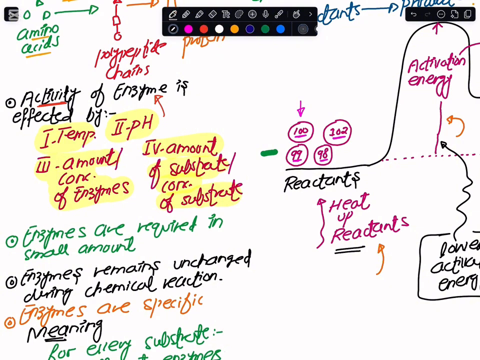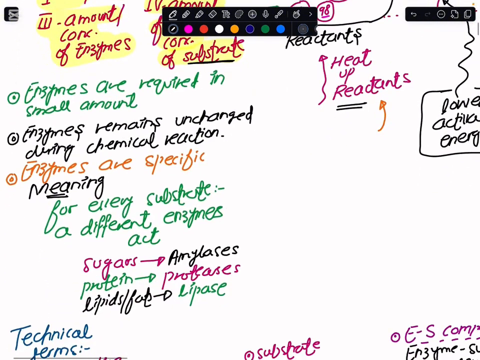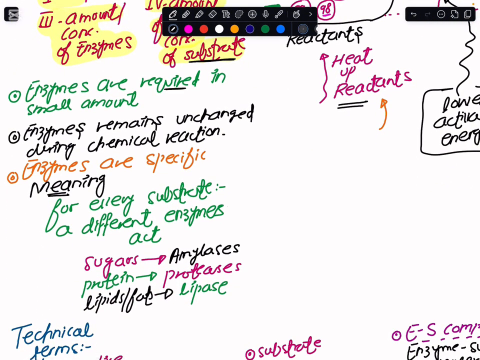When I say substrate molecule, simply, the substrate is a particle on which the enzyme would be working. The other scenario is that whenever we want enzymes to catalyze some chemical reaction, they are not required in large amounts, but rather in very small amounts. A very small amount of enzyme would be able to catalyze a large amount of reactants. And this again is a very important benefit for our body, that whenever enzymes contribute their role in any chemical reaction, they remain unchanged.